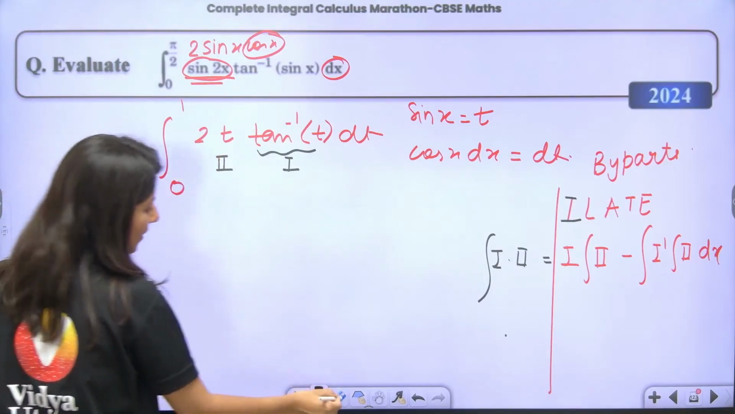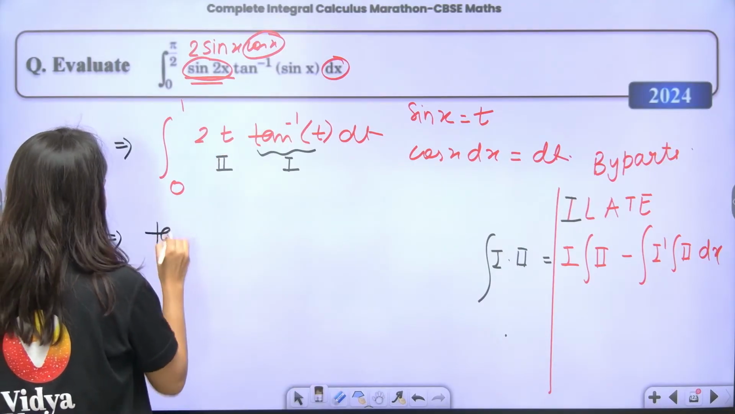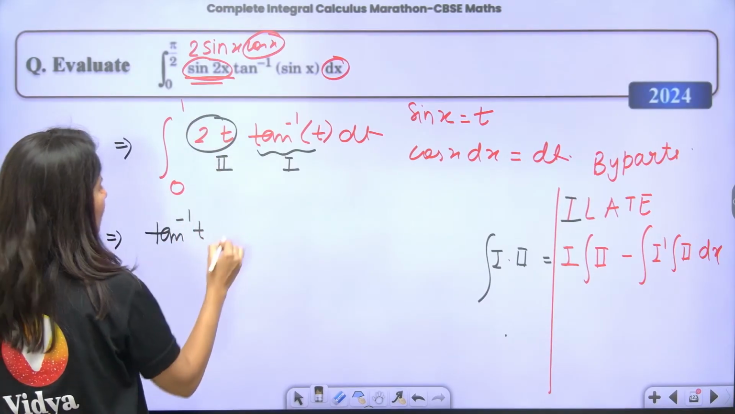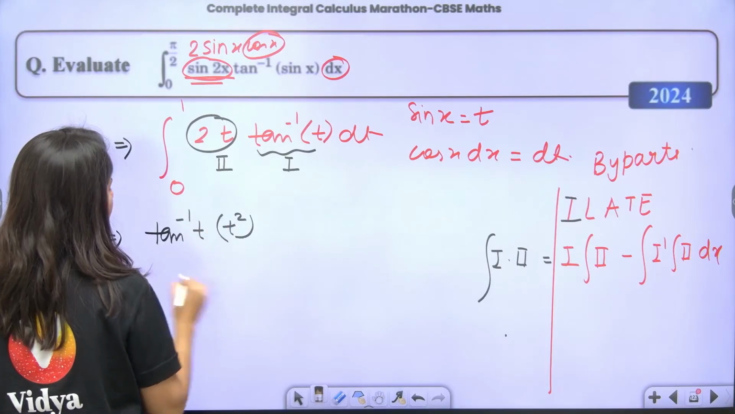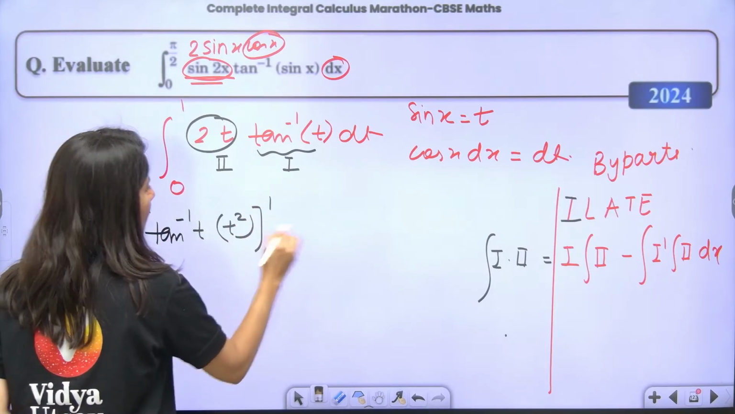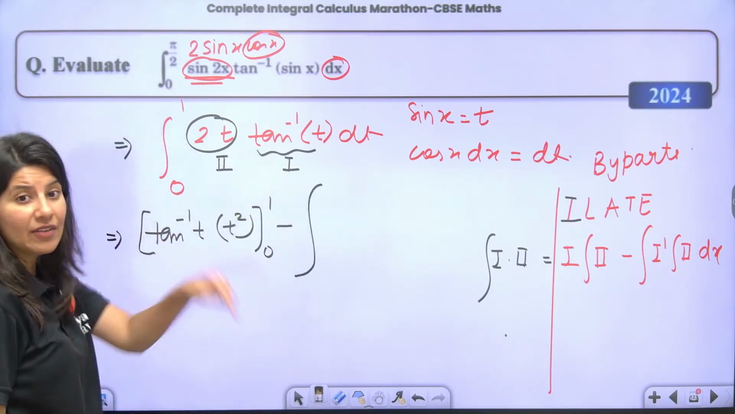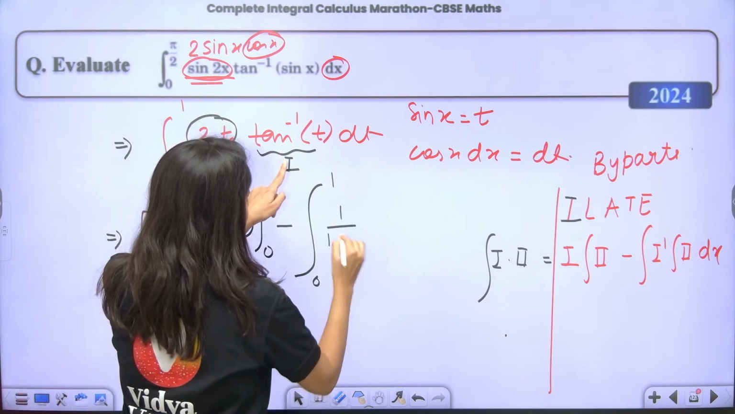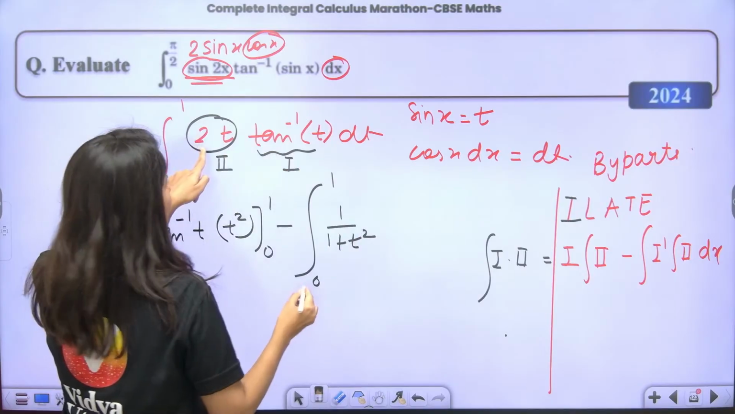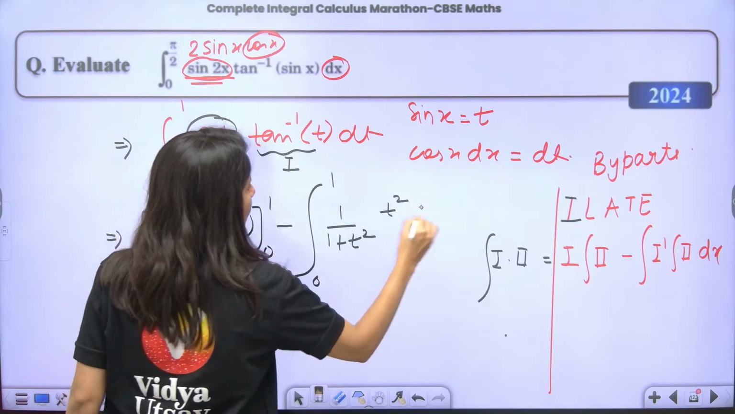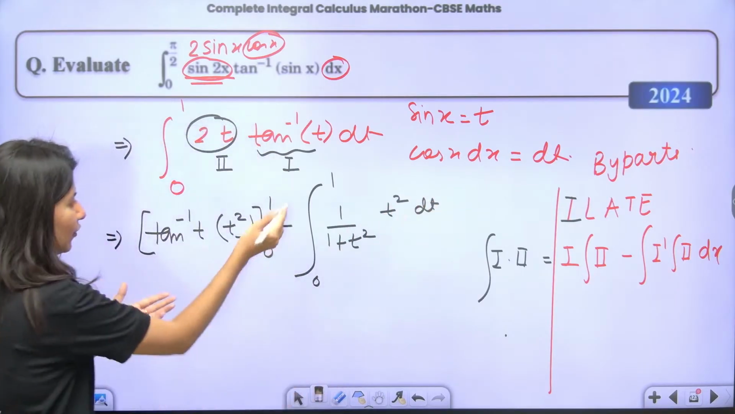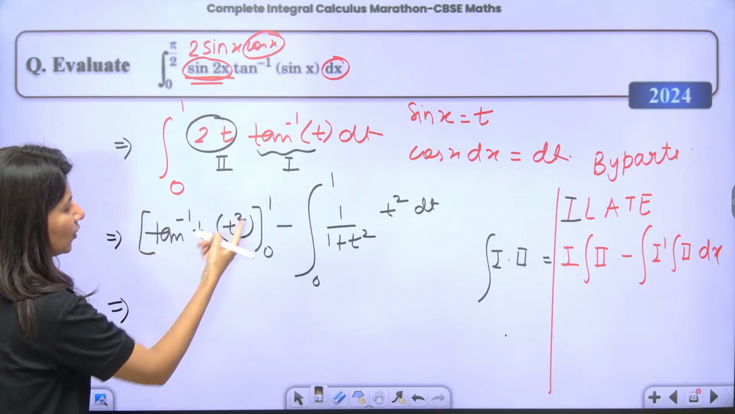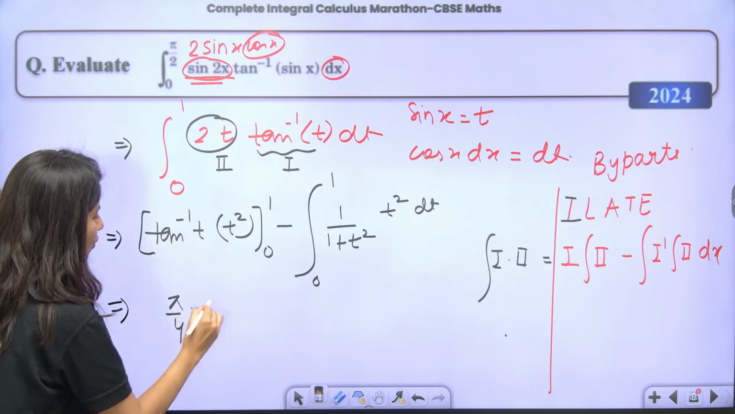So over here, tan inverse t is first, and t is second. Tan inverse t being constant, the integration of the second function is t square. Minus integration of derivative of first and integration of second. That's it. So if you put the upper limit, this is tan inverse 1 into 1 square, so pi by 4. Lower limit will be 0.